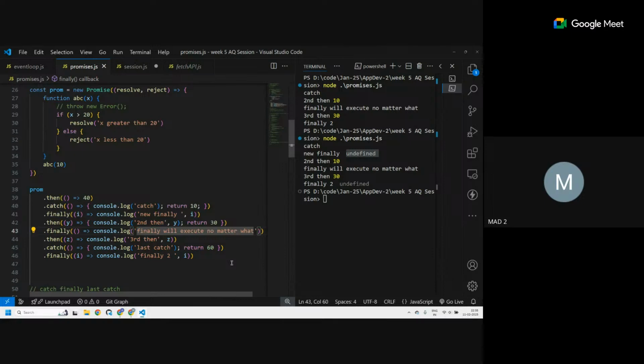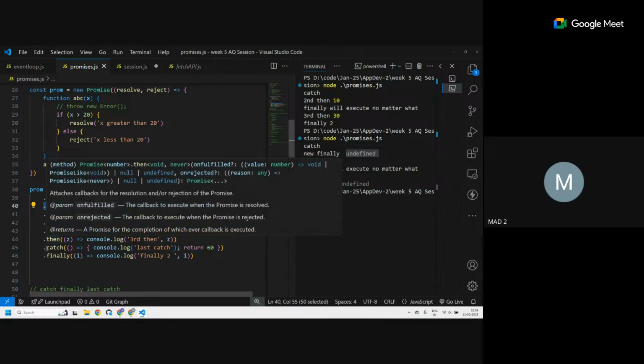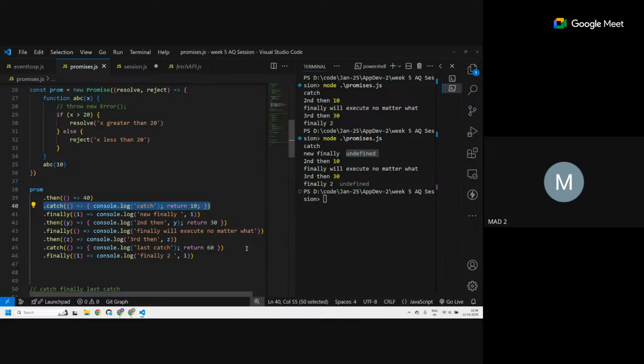No. Catch is for resolving. Once you resolved it, only if a new error is thrown will the next catch execute. In this case, it's a success sequence. So finally executes, then executes, finally executes, then executes. Catch does not execute because right now I am not having any error.